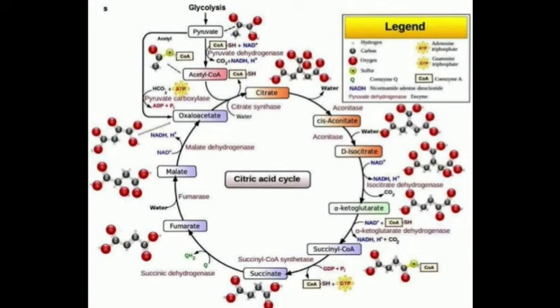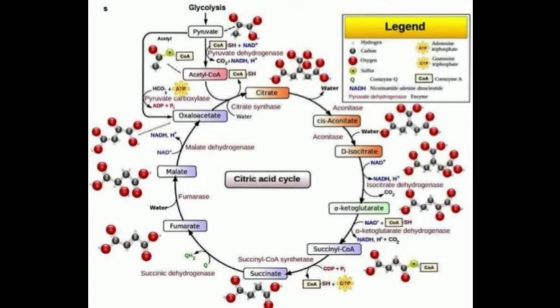Okay. So, succinyl coenzyme A is converted into succinate, and succinate undergoes oxidation to form the 4-carbon compound fumarate with the help of the enzyme succinate dehydrogenase. And this enzyme enables it to get directly linked to the electron transport chain.